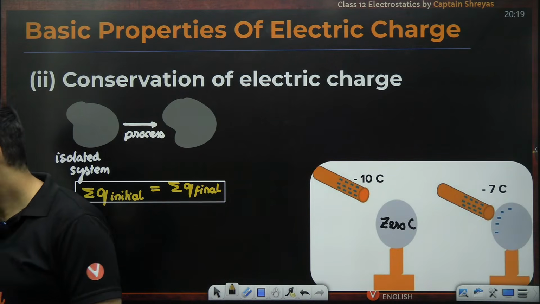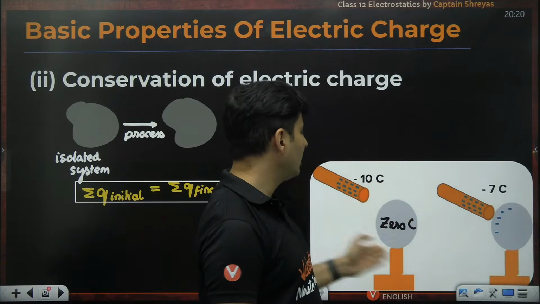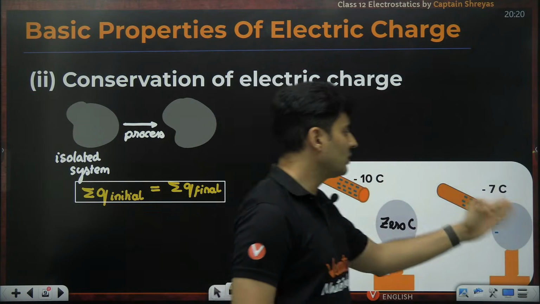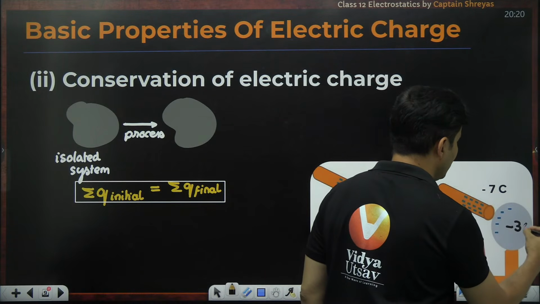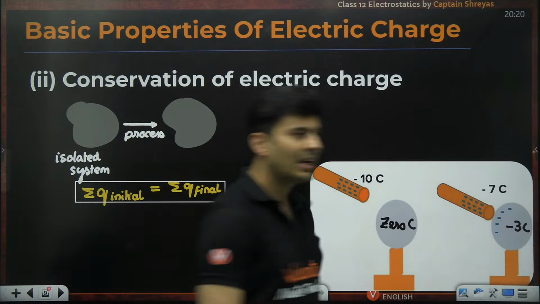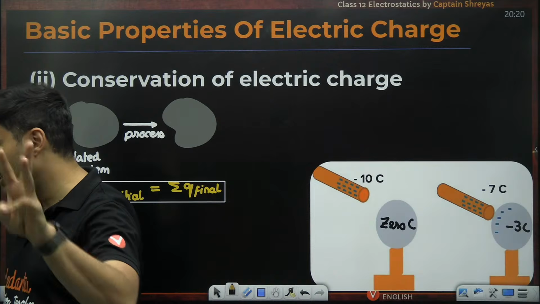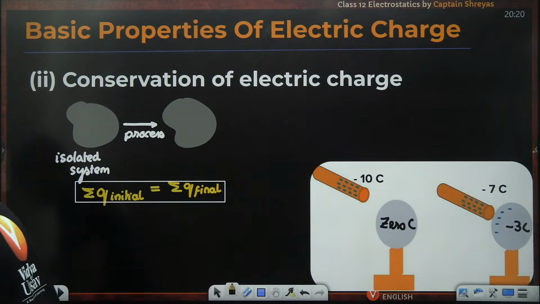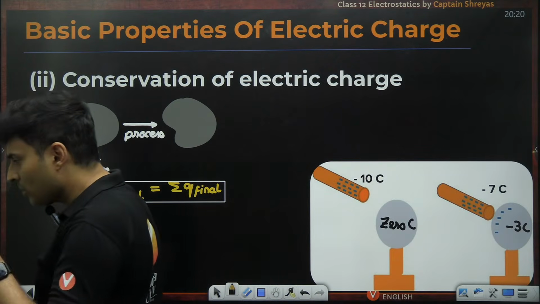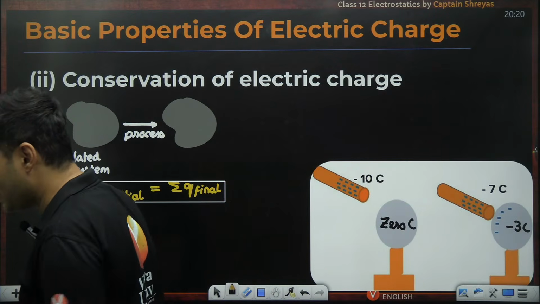Right. So what is the answer, guys? Yes, the total charge has to be conserved. If the total charge is minus 10, here also it should be minus 10. So minus 7 when added with negative 3 will give you minus 10. Hence the answer should be negative 3 coulombs. Perfect. Not plus 3, negative 3, be careful. Very good.